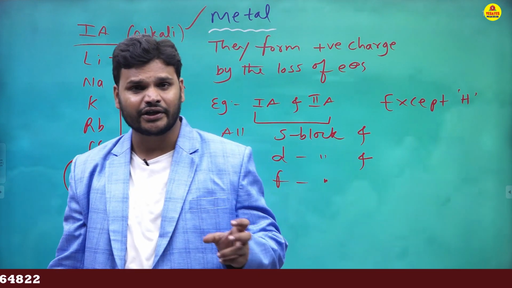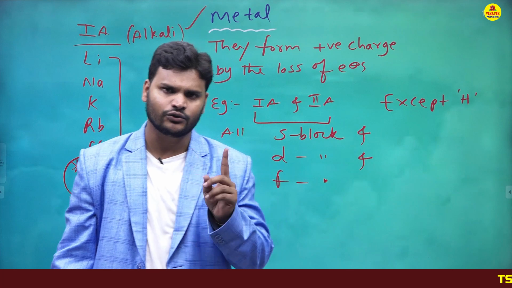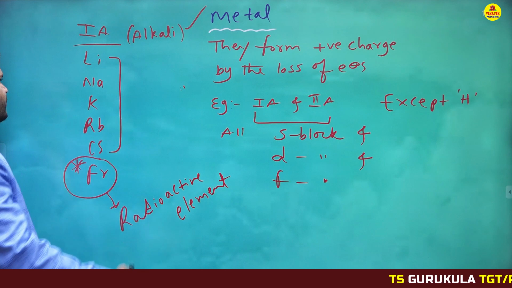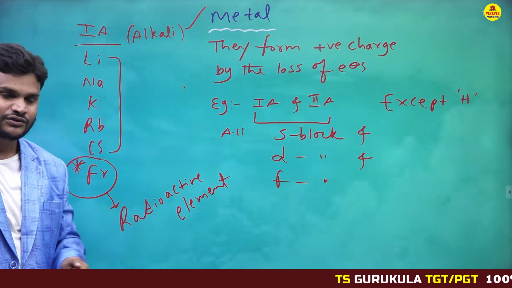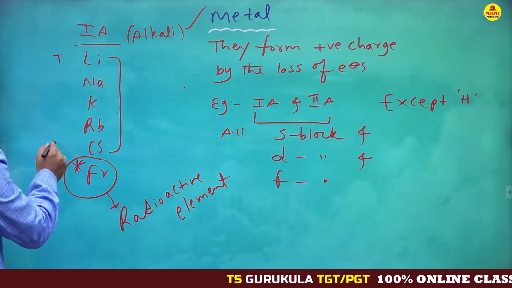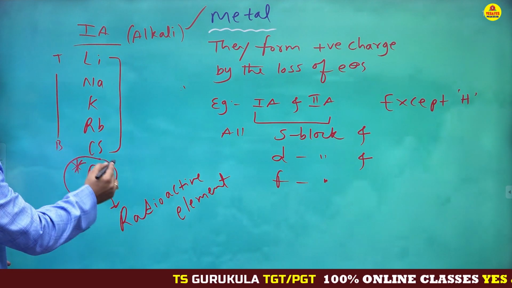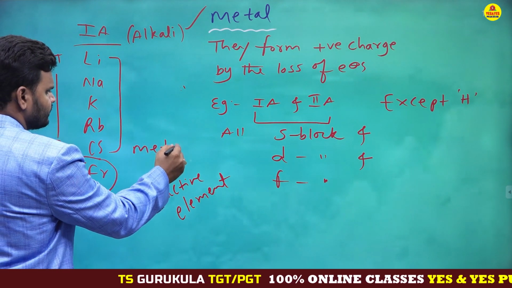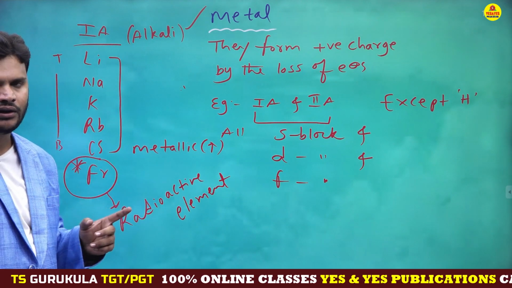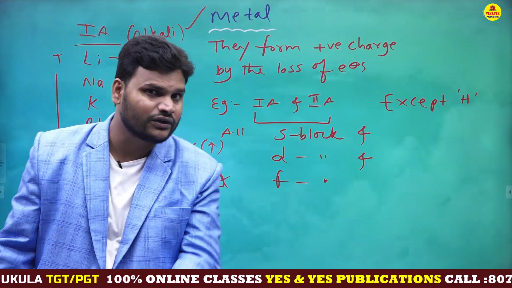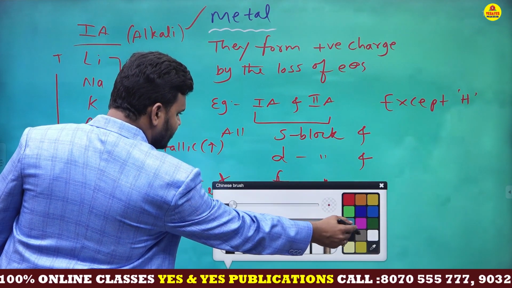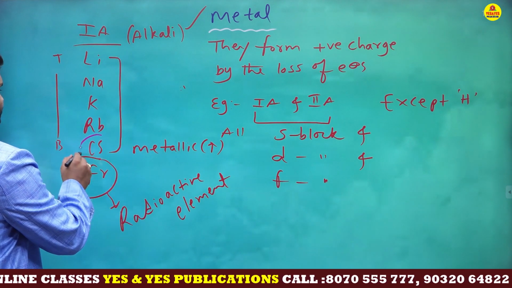The total periodic table contains 18 groups. Out of 18 groups, which group contains the highest metallic nature? First A group. Here, from top to bottom, metallic nature increases. This is the top, this is the bottom. So out of all, which one contains the highest metallic nature? Cesium contains the highest metallic nature.